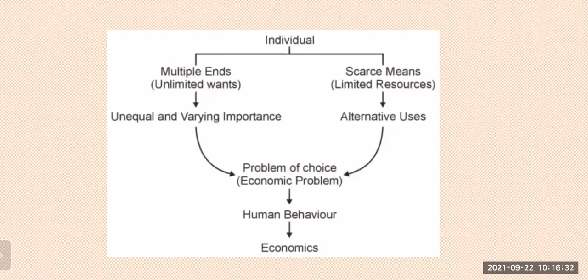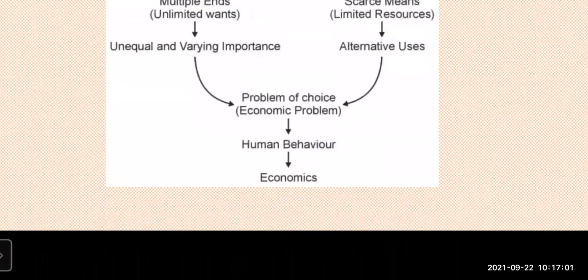And the problem of choice, the economic problem, human behavior and economics. Yes, we know the common man is always struggling with decision making, what is necessary and what is not necessary. That is human behavior struggling. If you make a good choice, your family economics is very fine. Okay, and here, next one.